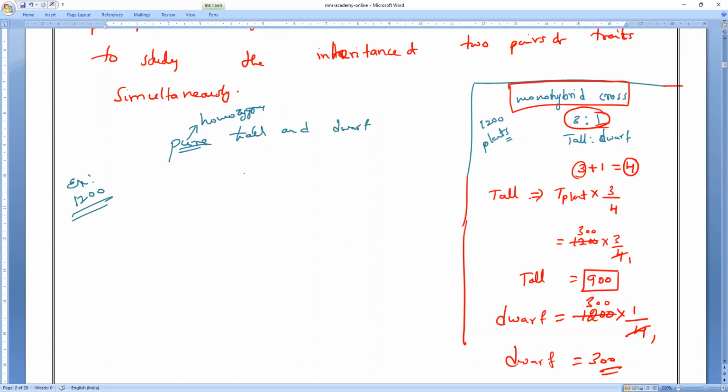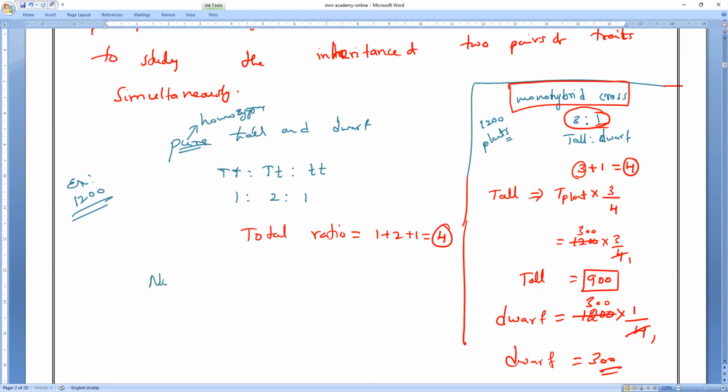So they're asking for pure. By that time, you have to take the ratio. What ratio? Capital T capital T, capital T small t, small t small t. What is the ratio? 1 is to 2 is to 1. Now, what is the total ratio? 1 plus 2 plus 1 equals 4. Clear?